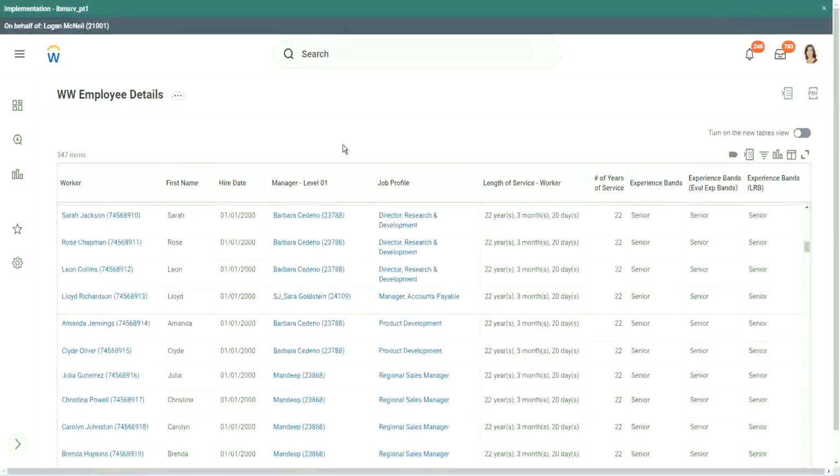Correct. And then we looked at lookup range band. And what does that field do? A lookup range band allows you to define a range.